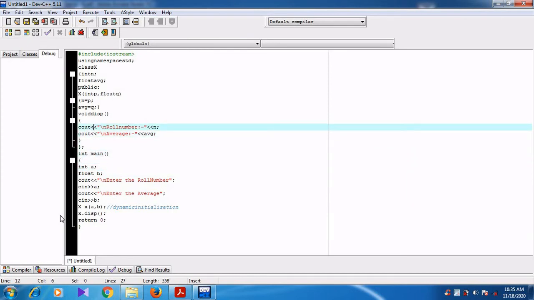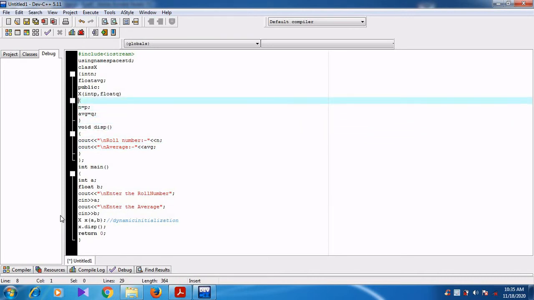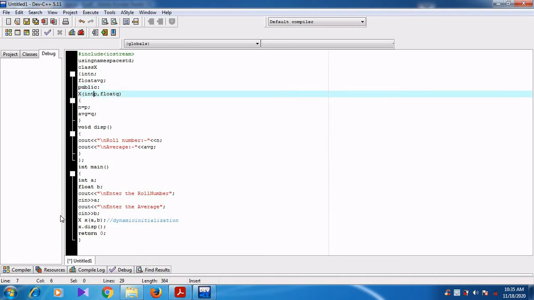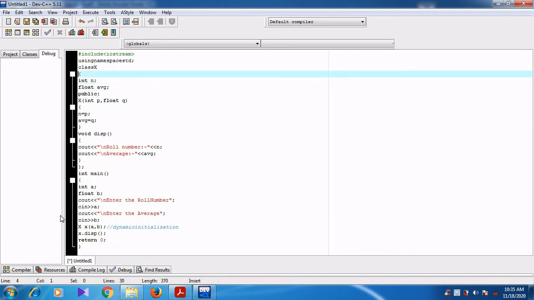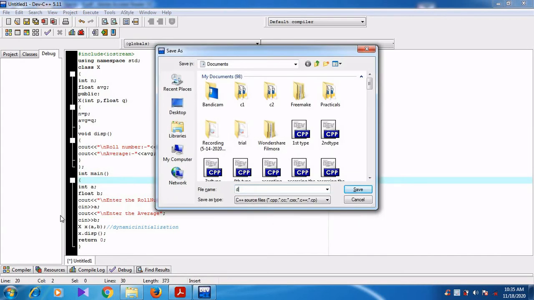After leaving the space, we want to save the program. I am leaving the space in all the places. You know very well how to save the program, students. Can anybody say what the keyboard shortcut for saving is? Control plus S is the keyboard shortcut. So Control plus S. Dynamic initialization of objects.